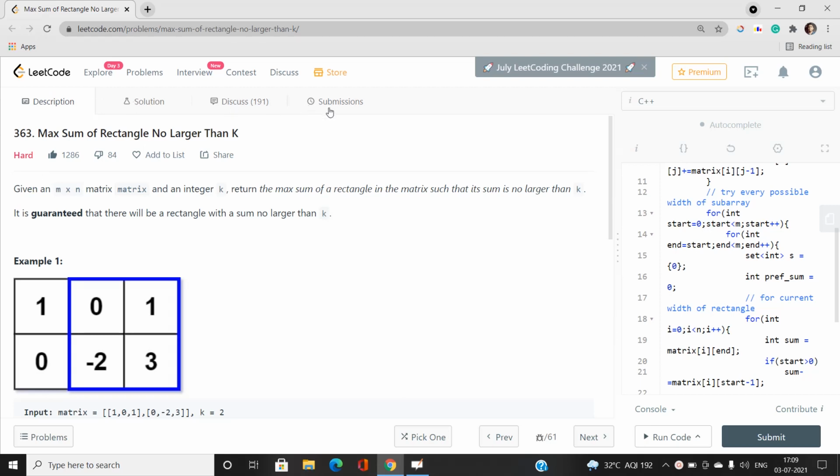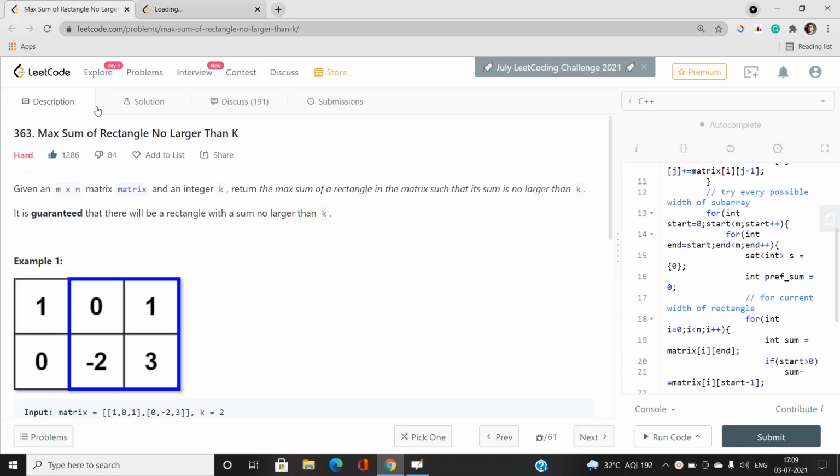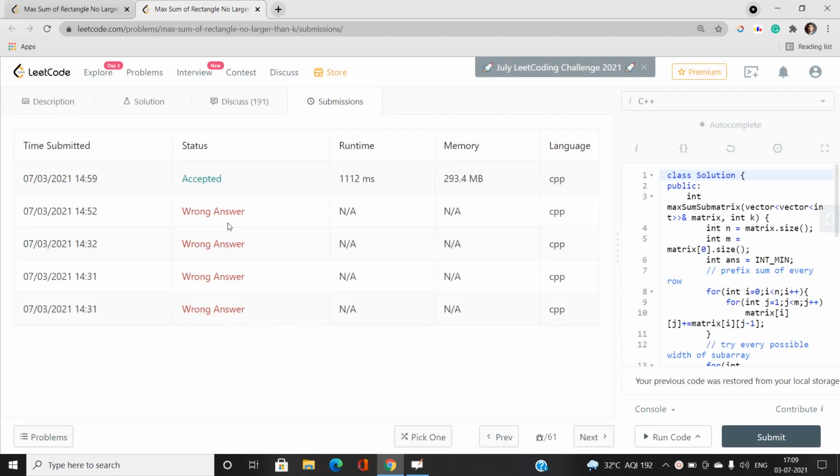I don't know, but this question has disturbed me a lot. You can see that. Let me show my submissions. You can easily see how this problem made my mind much worse, because I got so many wrong answers. And the reason behind the wrong answers is not that I had not read the question. My approach was not accurate enough to get an accepted verdict on submitting the code the first time.